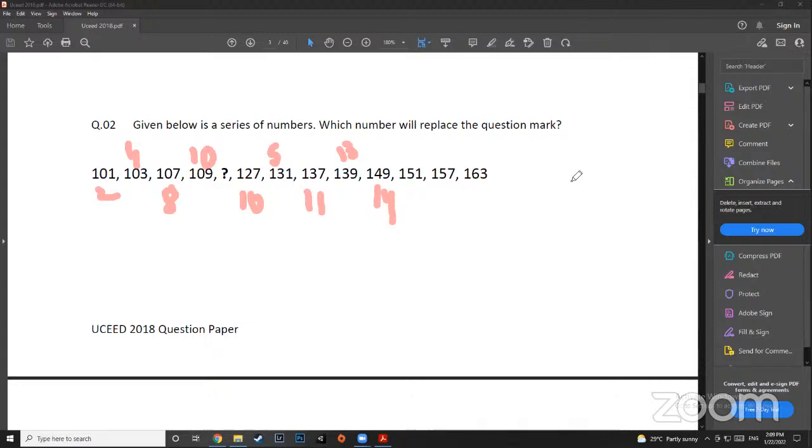Sahit is asking that then for every two numbers we skip an odd number, answer will be 113. Yeah, answer correct. Answer would be 113, but it is not a series of odd numbers. Right? It is a series of odd numbers because the next odd number would be 111, right? But that is divisible by something. So that is why we don't take 111. So it will be odd numbers, but prime numbers. Prime numbers is a better logic to go ahead with.